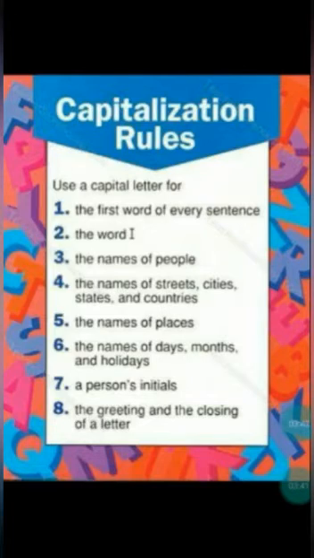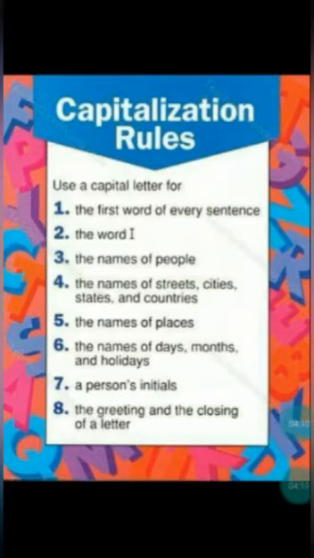Not only those, we should also write a person's initial in capital. If I ask you, what's your name, you'll say so and so with an initial. For example, K Kumar or K Kiran. So we should write that initial K as a capital letter. We should not write a small letter. And also the name should be written with a capital letter. The first letter of the name should be written in a capital letter, children.